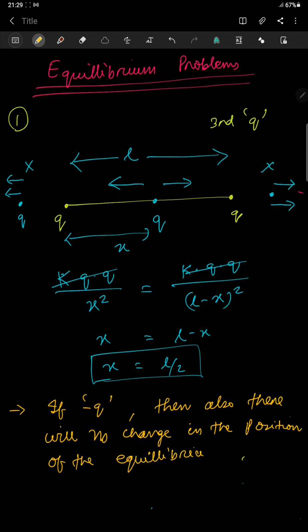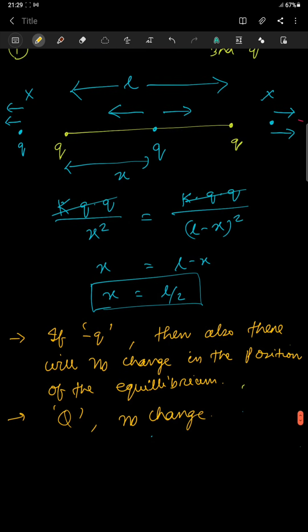Now suppose I bring a different charge, capital Q. Then also there will be no change. So the magnitude of the third charge is not that important in this particular case.